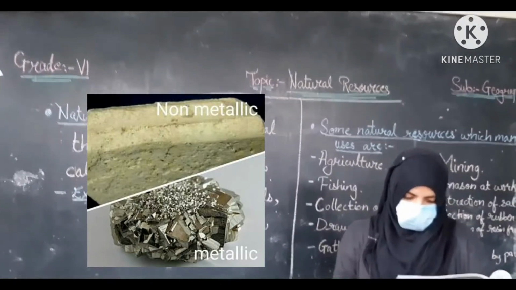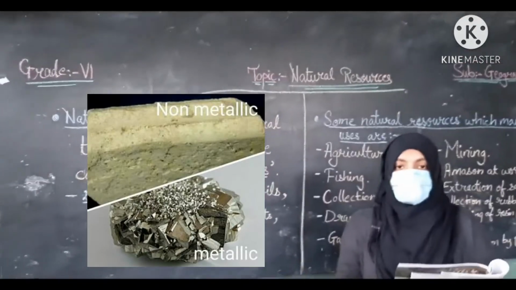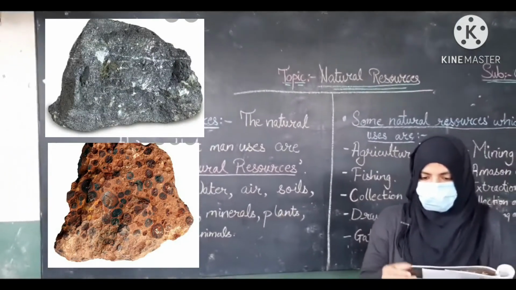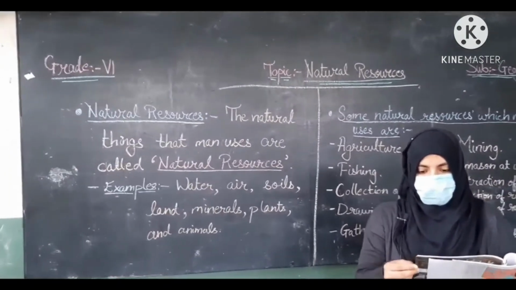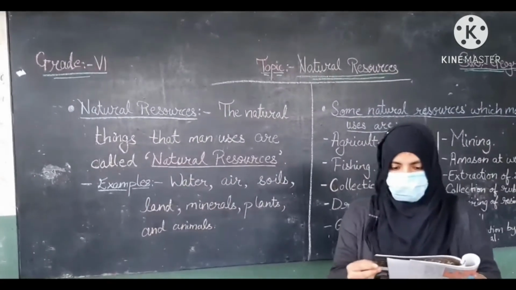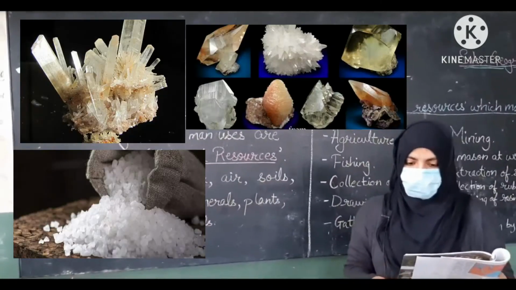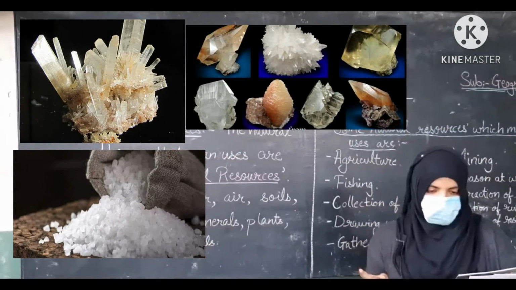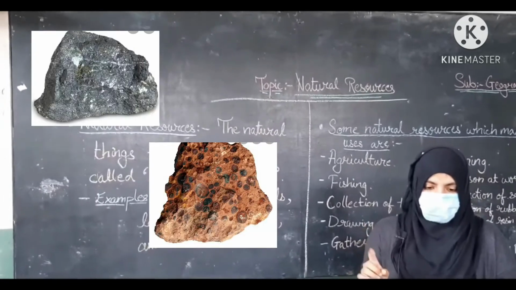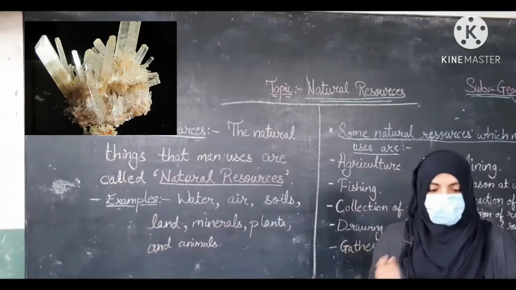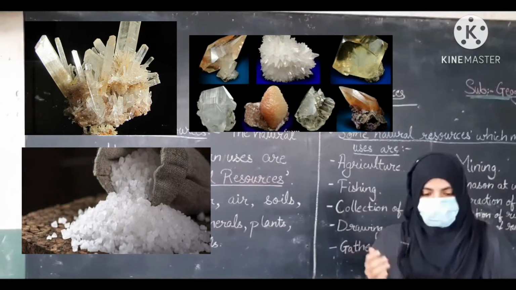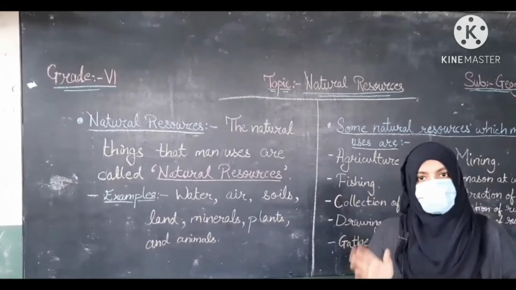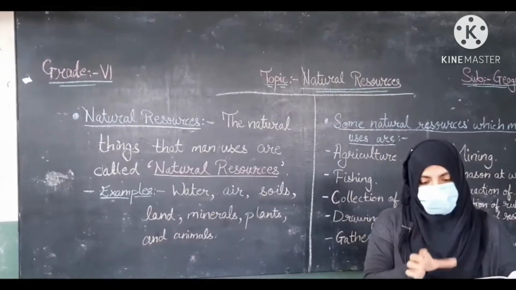Metallic minerals are used for obtaining different metals such as iron, bauxite, etc. Non-metallic minerals are used in obtaining various chemicals like gypsum, rock salt, calcite, etc. We get various kinds of metallic and non-metallic minerals, but in this textbook we are learning only this much.